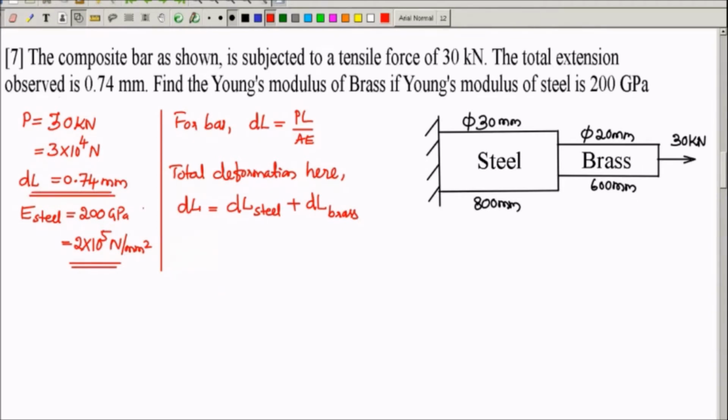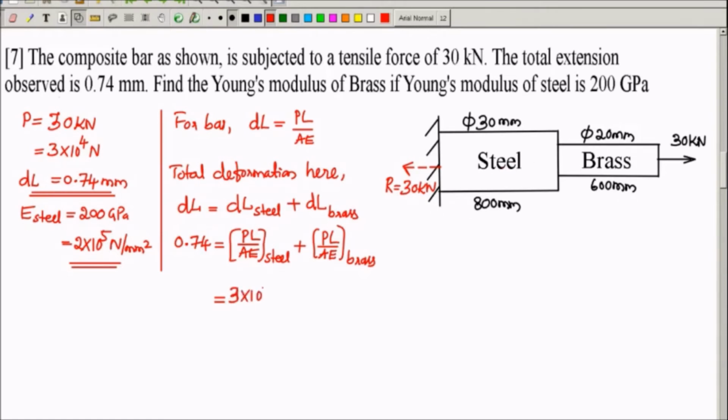Net deformation is 0.74. So left hand side you substitute 0.74. Right hand side, this becomes PL by AE of steel, and this becomes PL by AE of brass. P is same for both, 30 kilonewton. Same load will act for steel as well as brass portion. Means if I take reaction at the fixed support, this also will be 30 kilonewton. So steel portion is also subjected to 30 kilonewton. So P is same, so I will take it outside.